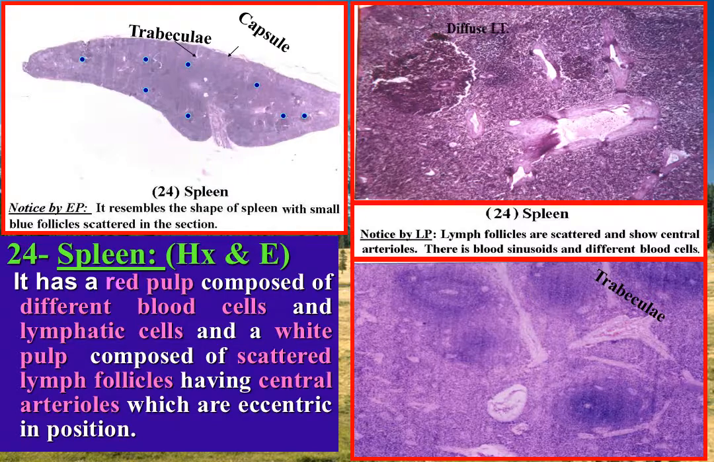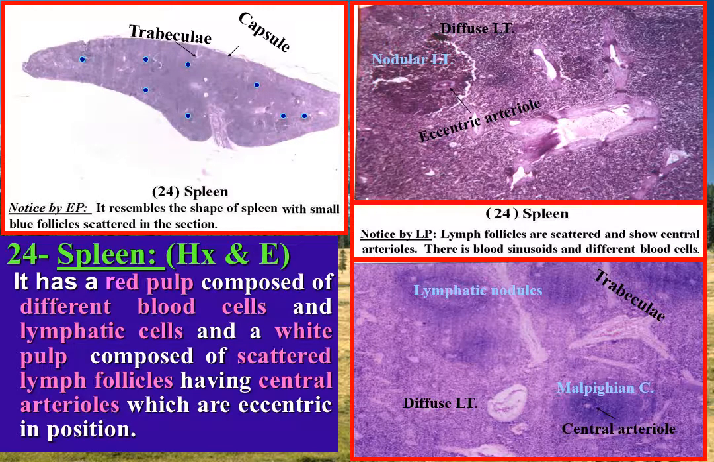The white pulp is composed of diffuse and nodular lymphatic tissue, formed of scattered rounded or oval lymphatic nodules called Malpighian corpuscles, with non-clear germinal center but with well-developed eccentric arteriole. The red pulp is composed of diffuse lymphatic tissue, splenic cords, together with different blood cells and blood sinusoids.